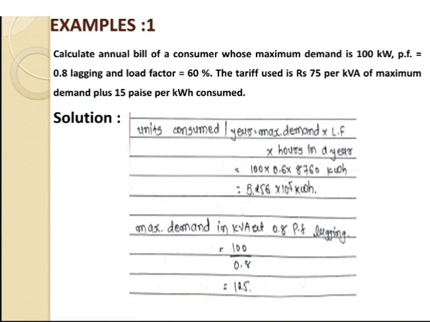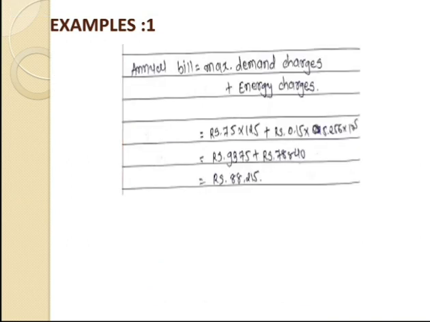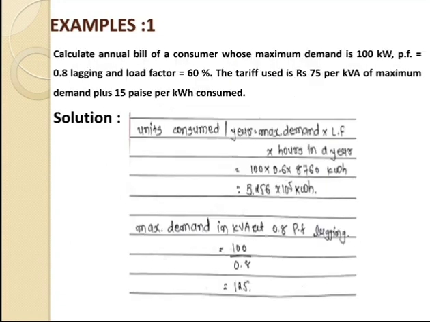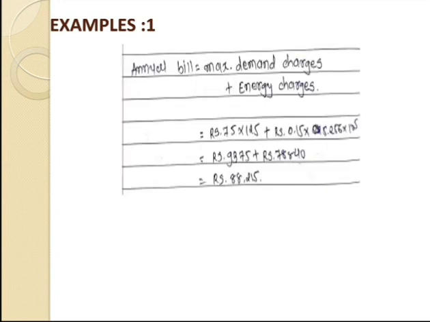So we can get the answer 125 kVA. Why can we calculate the maximum demand in kVA? Because the tariff that is given is 75 rupees per kVA. So annual bill is equal to maximum demand charges plus energy charges. So rupees 75 per kVA. One kVA has a charge of 75.